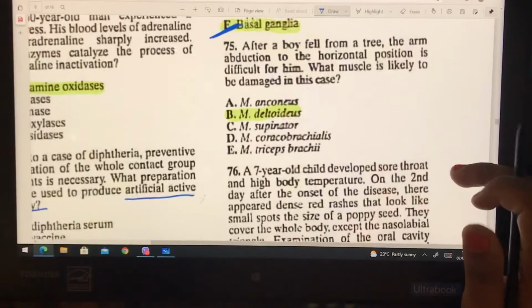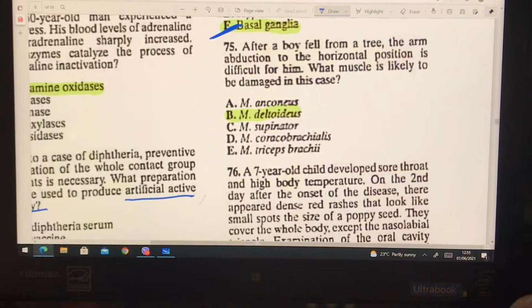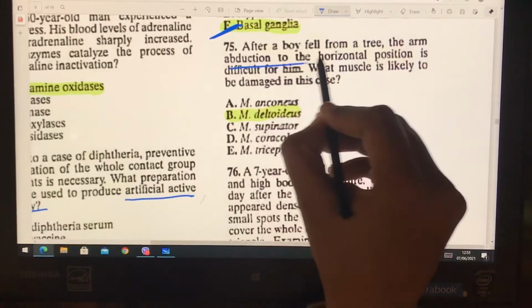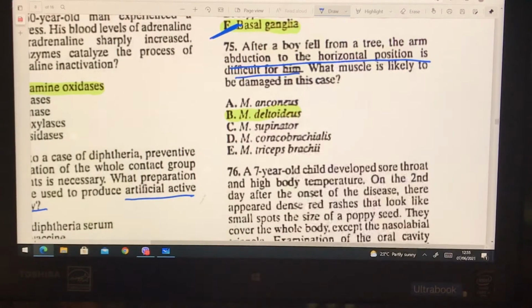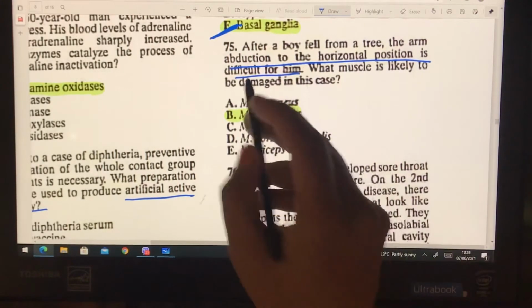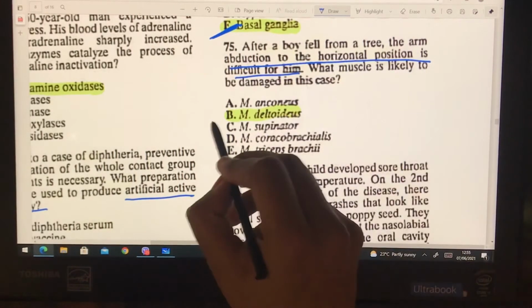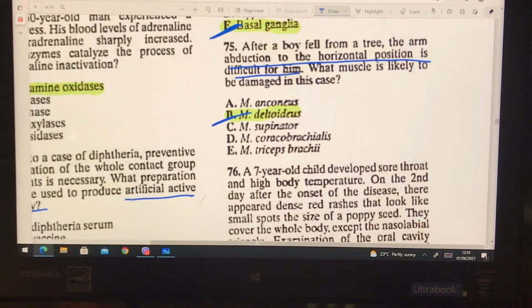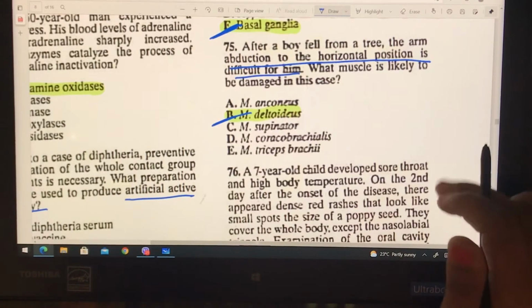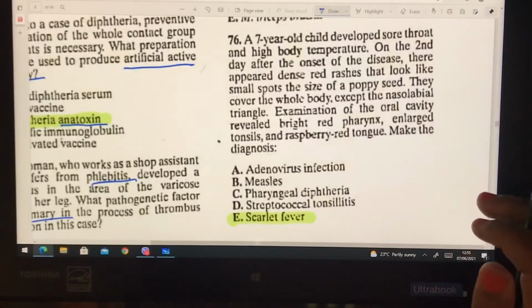So the next question is, after a boy fell from a tree, the arm abduction to the horizontal position of that is difficult. So what muscle is likely to be damaged? Obviously, if arm abduction, we will go to the deltoid muscle, because deltoid is the primary movement for the shoulder abduction. All the heads of the deltoid work together to produce the abduction of the shoulder. So obviously deltoid.